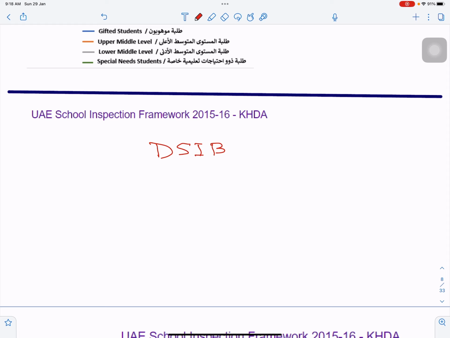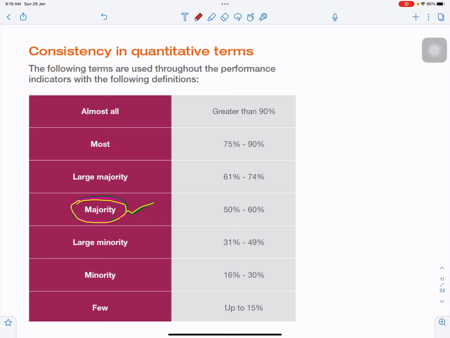This one also came, if I am not making a mistake, where we had to talk about students not needing to join the university foundation. This I definitely remember came. The percentage was given in the question somehow, and you had to pick the correct word. Either it is most, majority, and there was one more word. So if you know that majority covers a percentage of 50 to 60, then you will be able to select the right word. So you must know this by heart, because it's a question of percentages. So majority means 75 to 90%. So this is important.